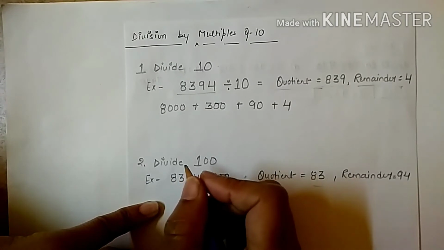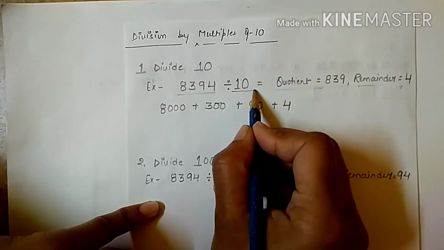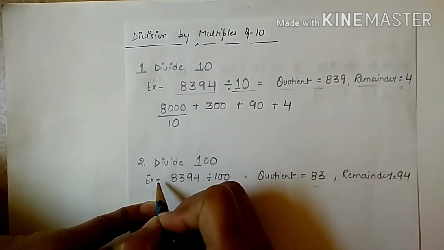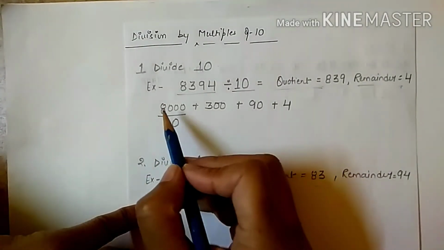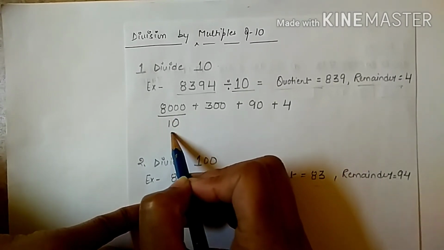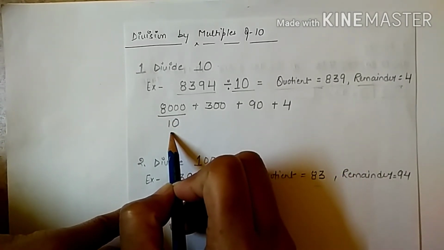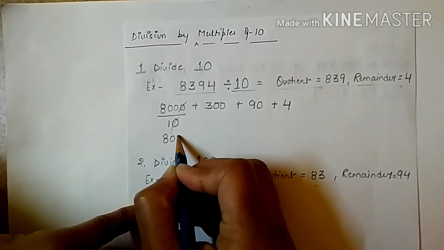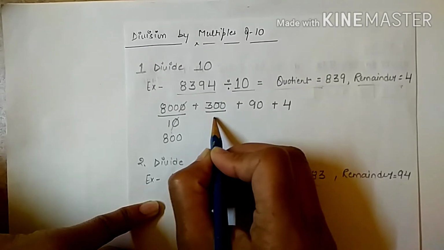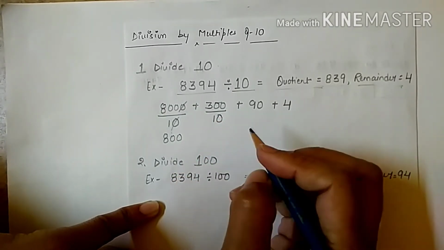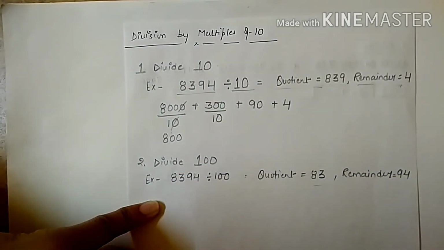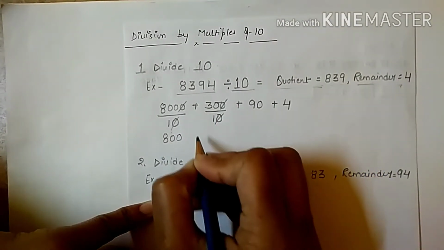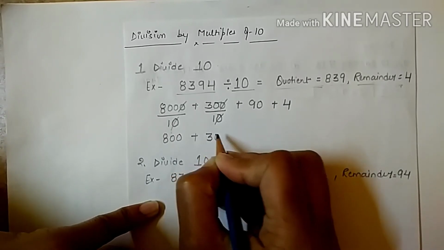Now as we have to divide this number by 10, what will I get? As 8000 is greater than 10, we can divide it easily by 10. After dividing, we get 800. If I divide 300 by 10, again 300 is greater than 10, so it also divides easily. I get 30.